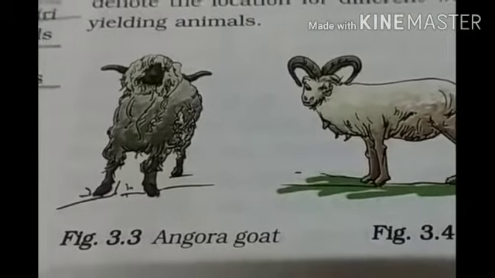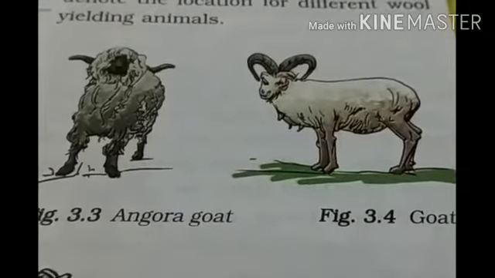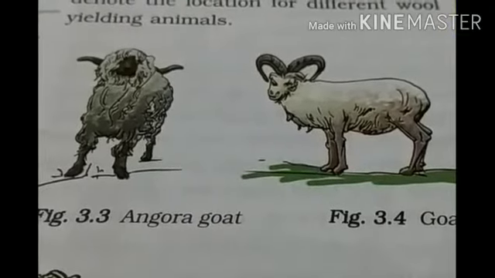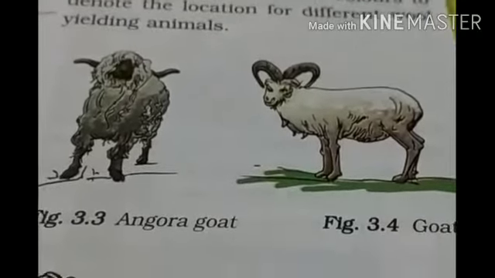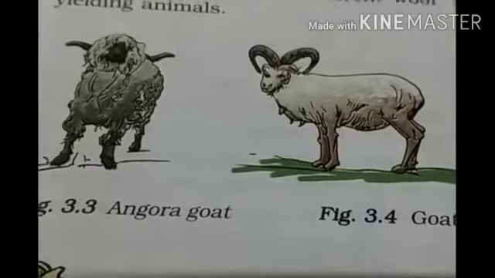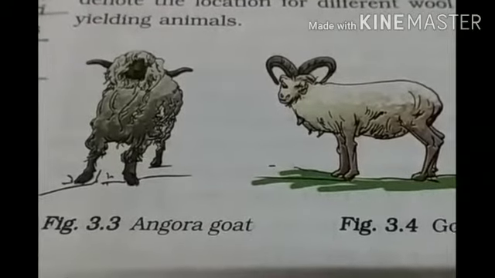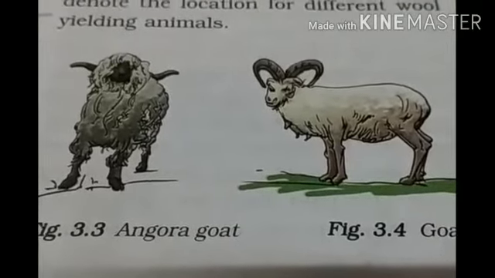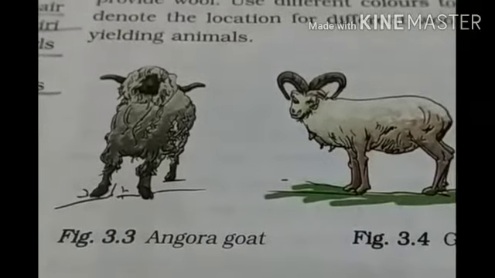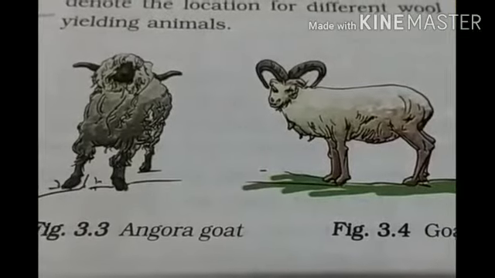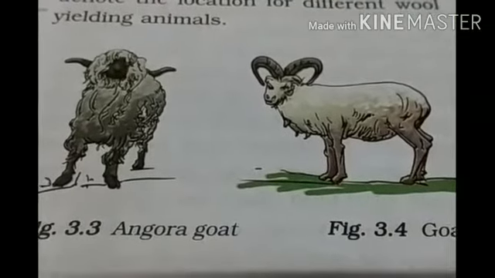Several breeds of sheep are found in different parts of our country. The fleece of sheep is not the only source of wool, though wool commonly available in the market is sheep wool. Then yak wool is common in Tibet and Ladakh. Angora wool is obtained from Angora goats. This is the Angora goat, found in the hilly regions such as Jammu and Kashmir. Wool is obtained from goat hair.